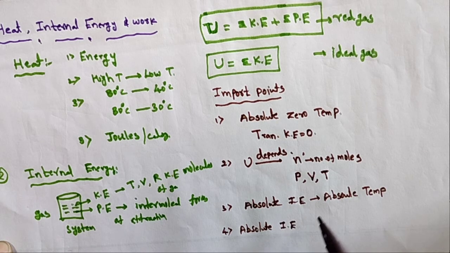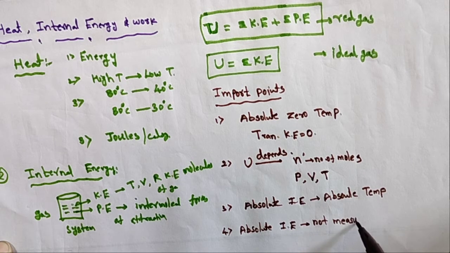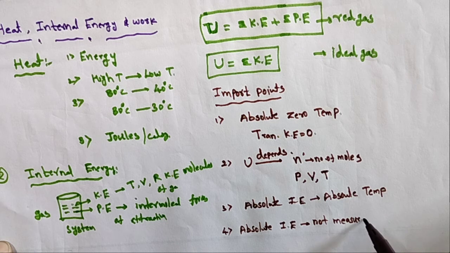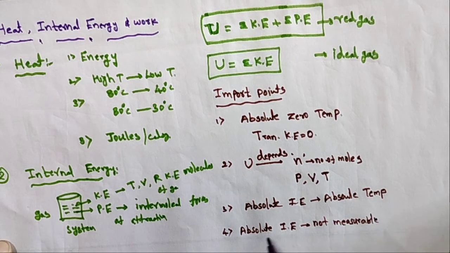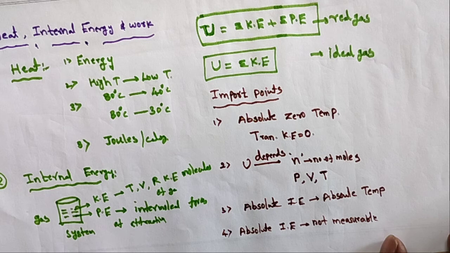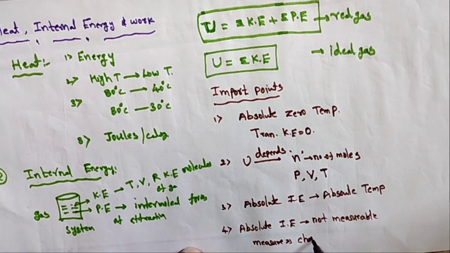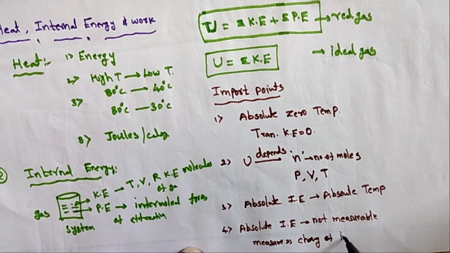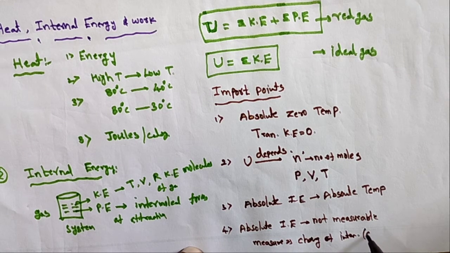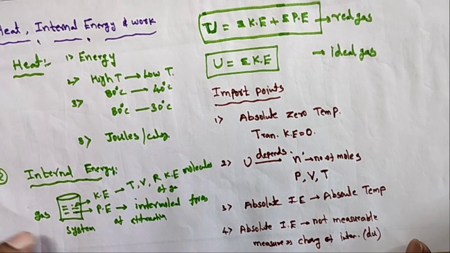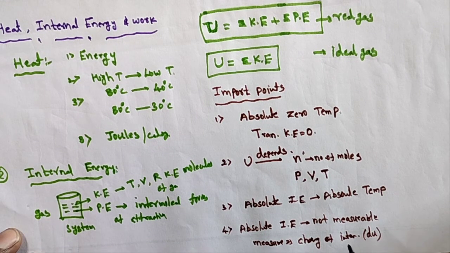The absolute internal energy of the system is not measurable. So is it measurable? No, the absolute internal energy is not measurable, but we can measure the change of internal energy, that is dU, the change between final and initial, or initial minus final. That way you can measure the internal energy change.